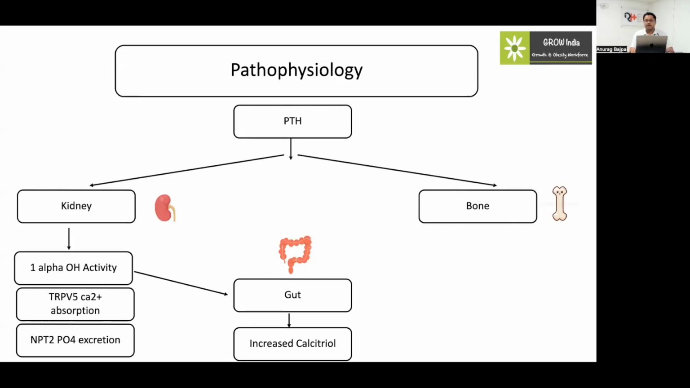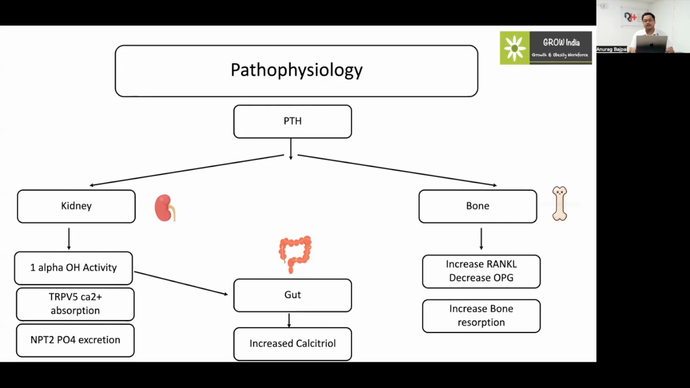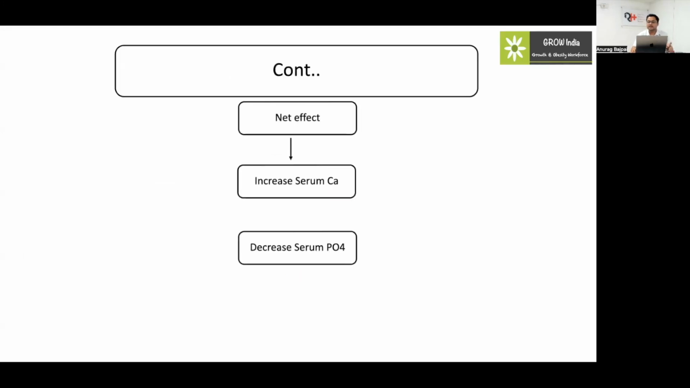As well, in the calcium deficit state, it increases the bone turnover and bone resorption, increasing RANK ligand and decreasing osteoprotegerin, and increases calcium and phosphate level in the blood. So the net effect here is the increase in the serum calcium level, decrease in the serum phosphorus, and decrease in the calcium excretion via the kidney.